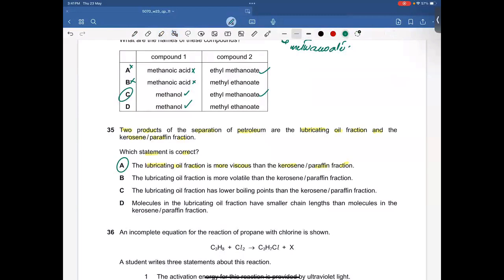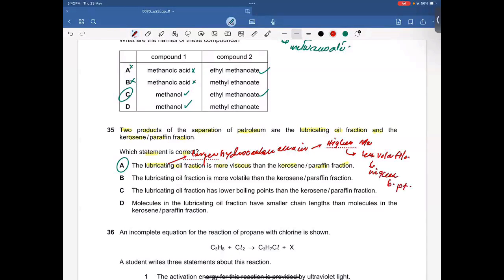You can even write lubricating oil has a larger hydrocarbon chain, or you can say more number of carbon atoms, which means it has higher Mr, which means it is less volatile. Okay. Which means it has a higher boiling point.